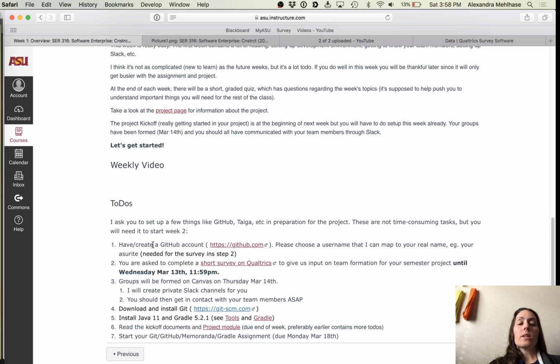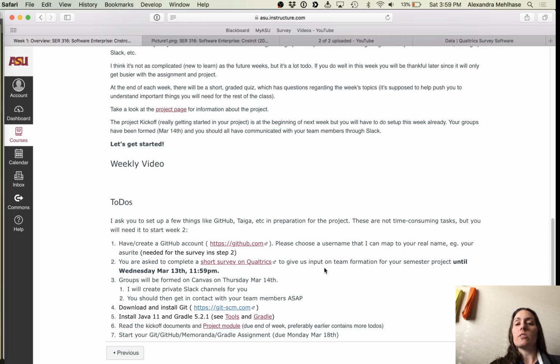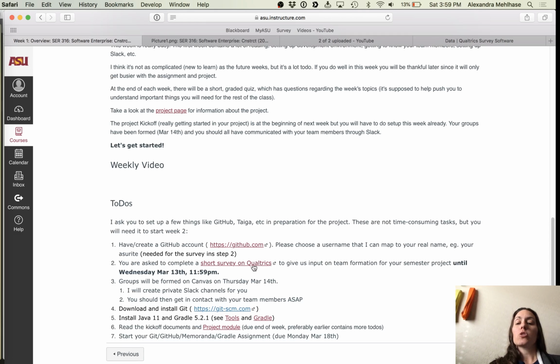So one thing you should do, create a GitHub account. Please choose a username that I can map to your real name. So something that is maybe your ASURITE, or close to your ASURITE, or your first name or your last name. Please don't choose, I don't know, we had things like course code hero. I don't know who you are, and that's really hard with over 90 students in here. Then the short survey.